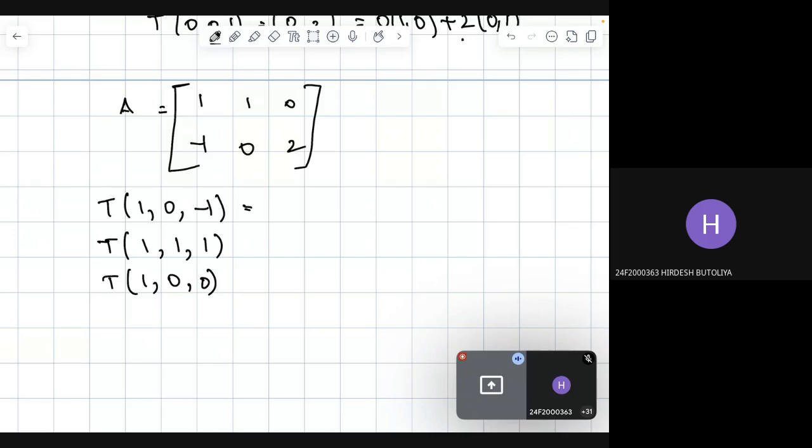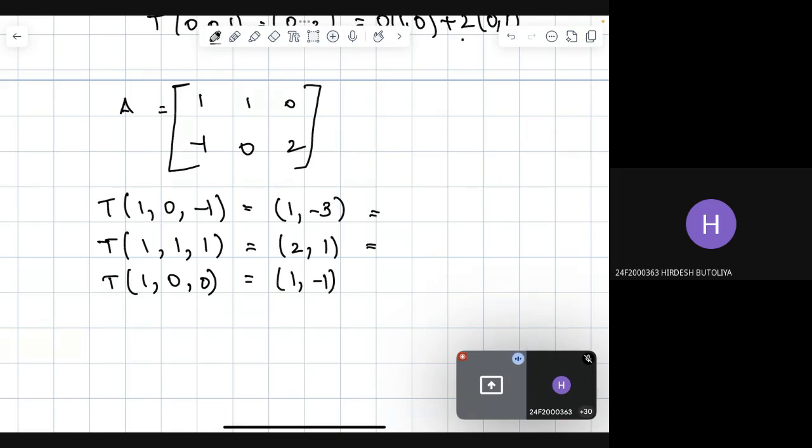We apply the same linear transformation that is given to us: x1 plus x2 is the first element, and the second is 2x3 minus x1. So what do we get? We get 1, minus 3 for the first, then 2 and 1 for the second, and then 1, minus 1.